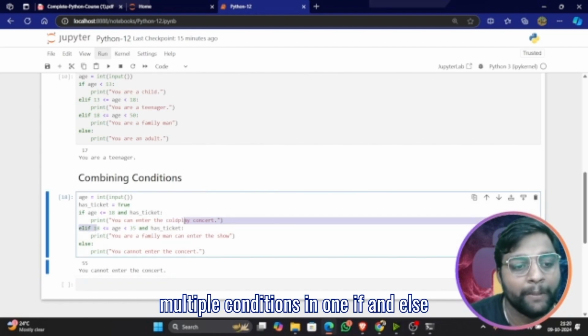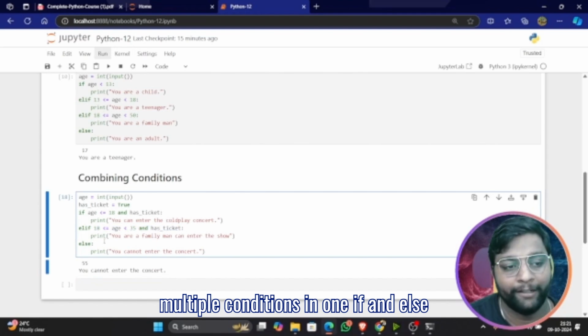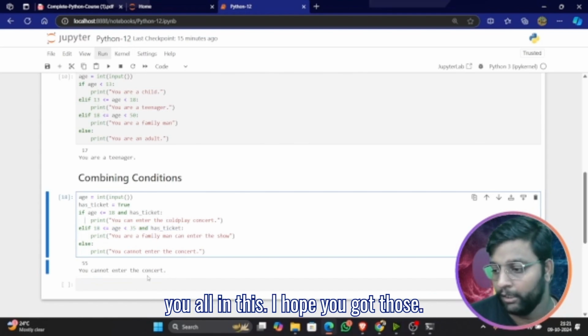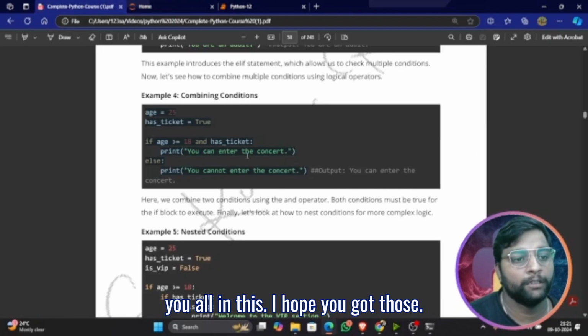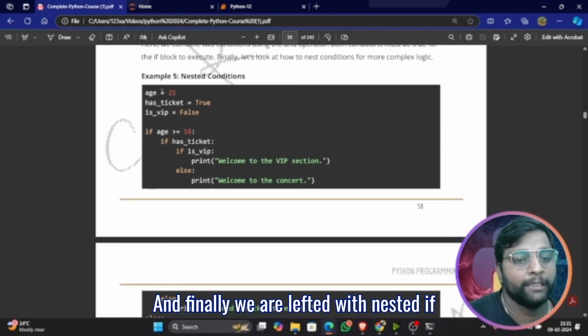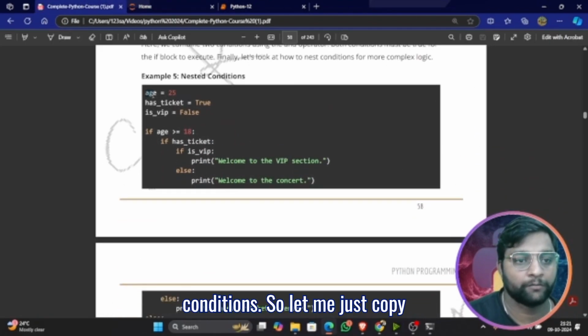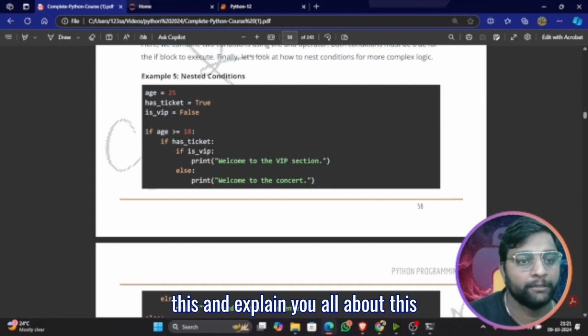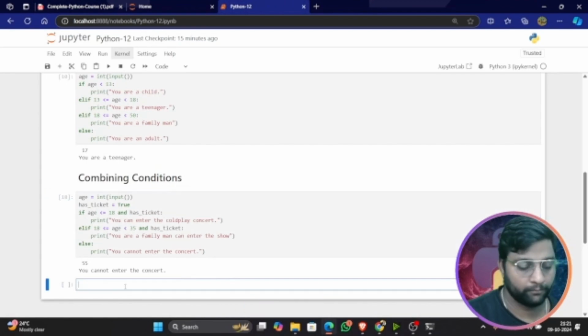So you can write multiple conditions in one if and else statement. That is what I wanted to tell you all in this. I hope you got this. And finally, we are left with nested if conditions. So let me just copy this and explain all about this nested if condition.